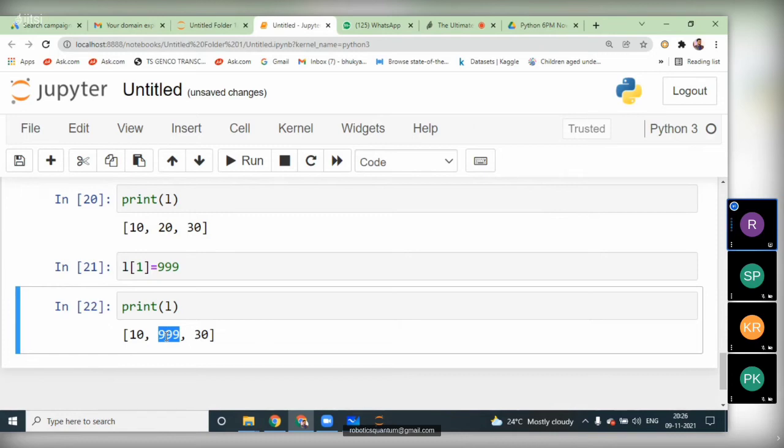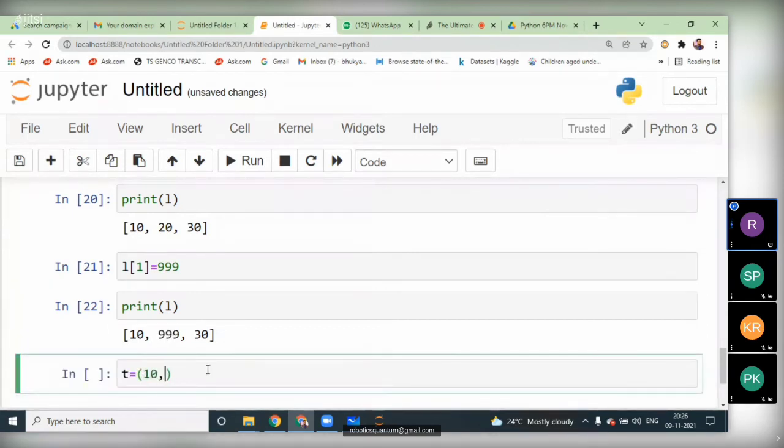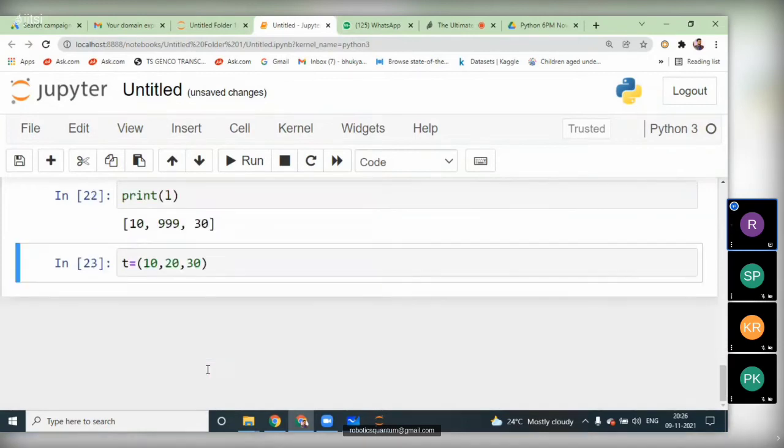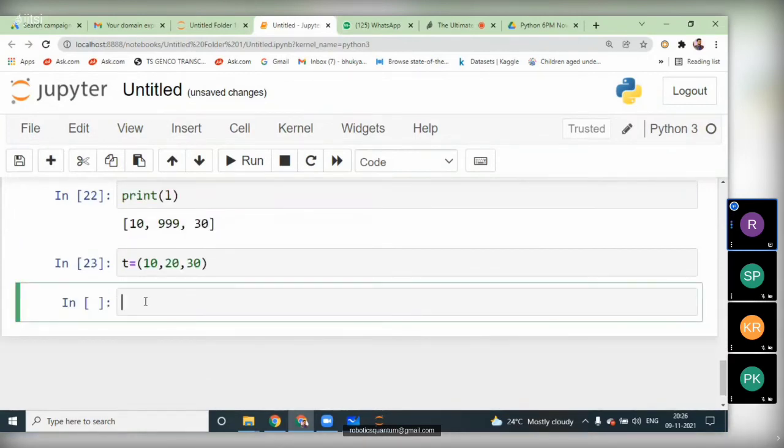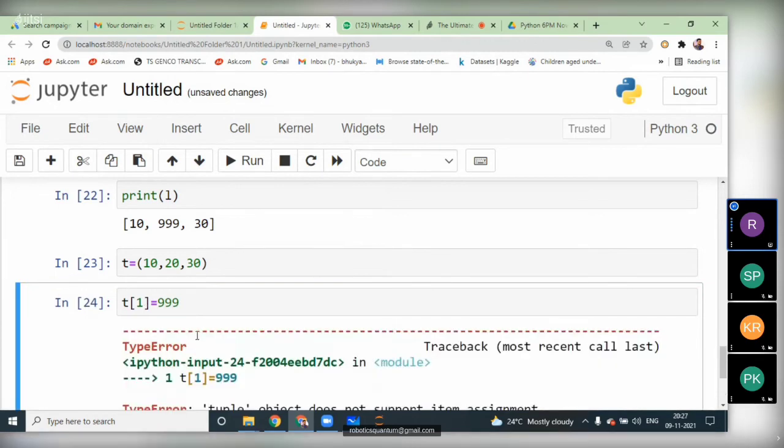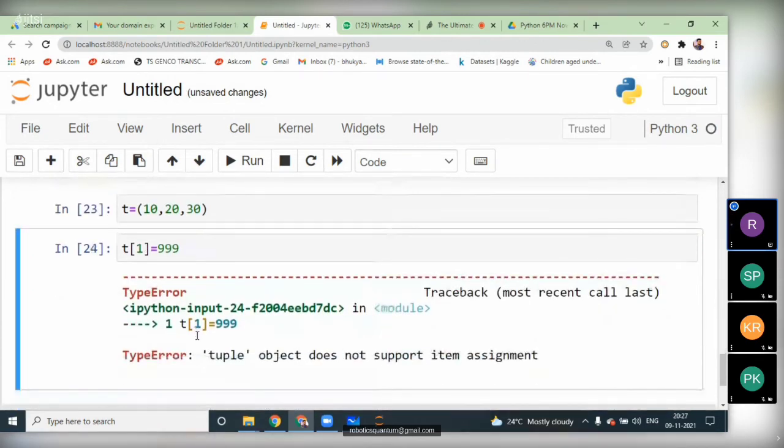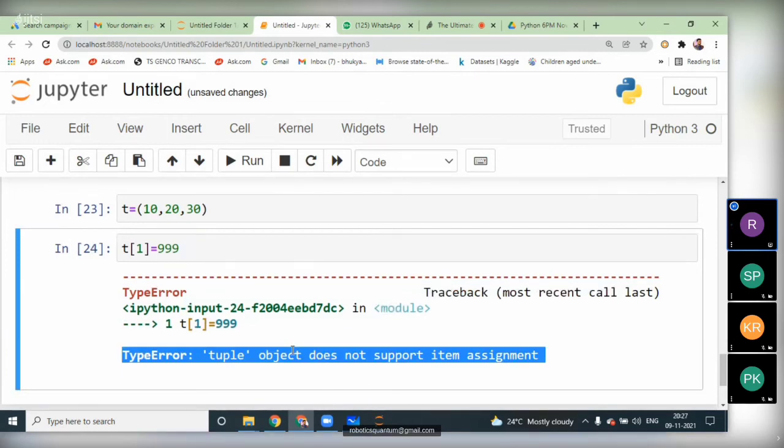Now we'll try to create a tuple. We're creating one tuple, 10 comma 20 comma 30, with the same values. I executed it. Then I'm going to try to assign a value to the tuple. t of 1 is equal to the triple line, the same way. When you run this one, we get the output here: tuple object does not support item assignment, because tuple is immutable. Once we create the tuple, we cannot modify the elements of the tuple. That's the major difference between the list and tuple. Okay, so let us check it.